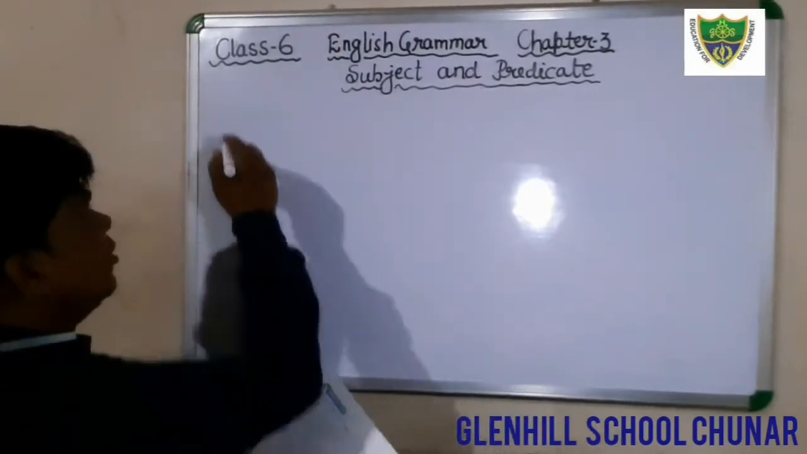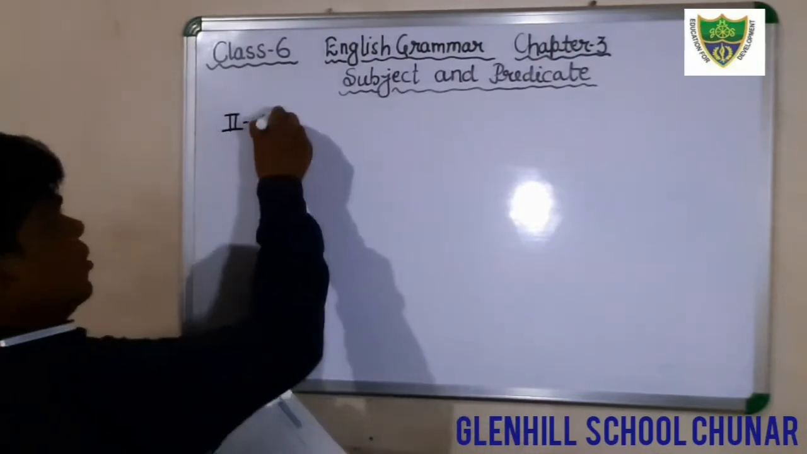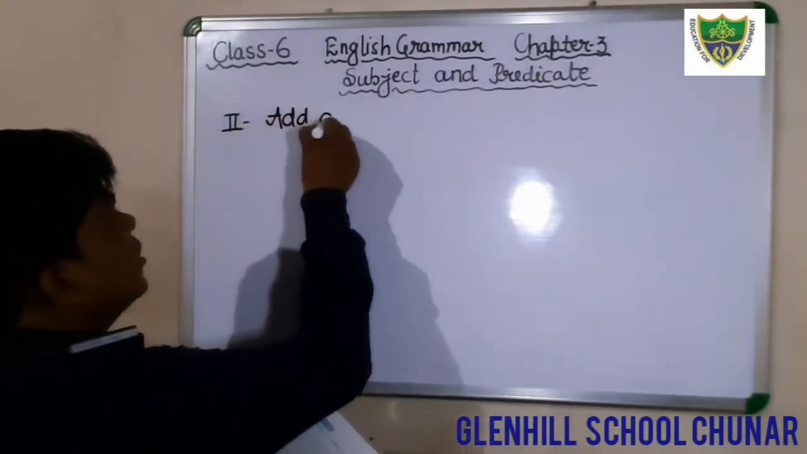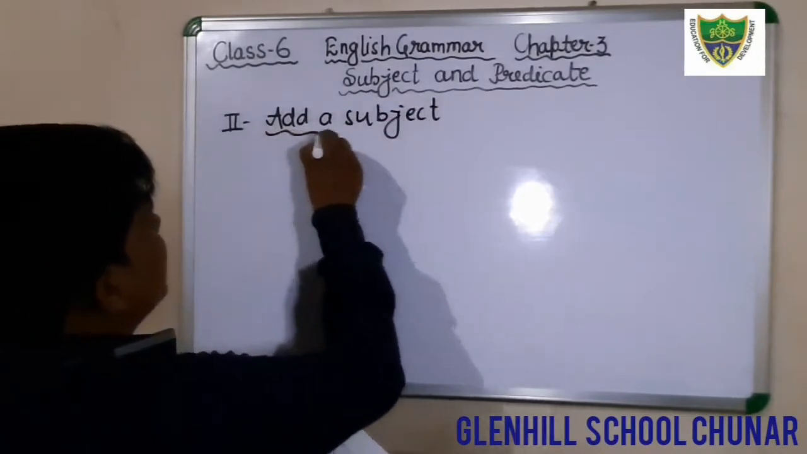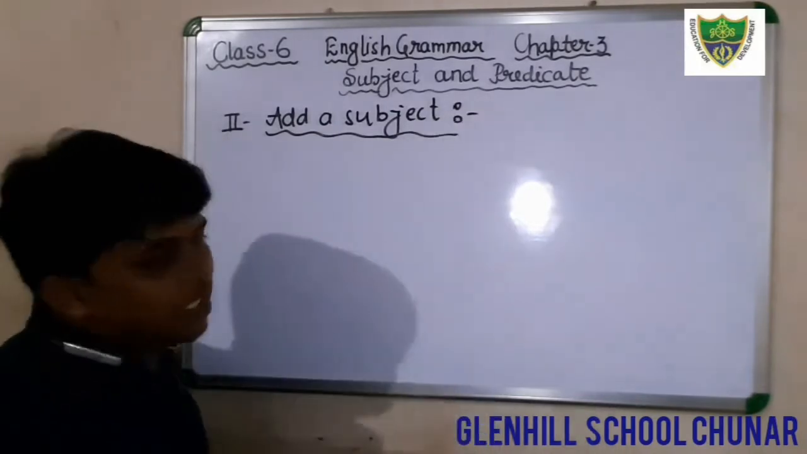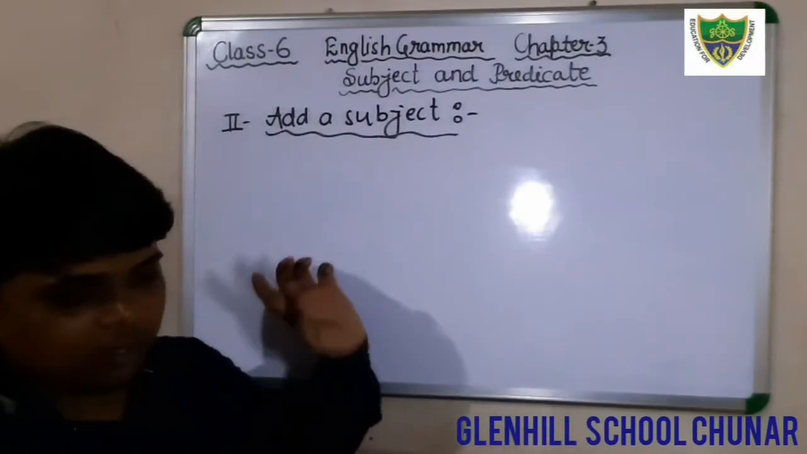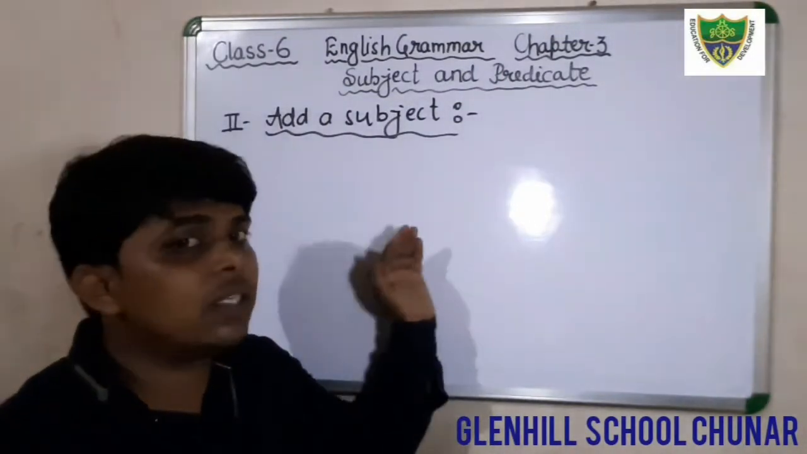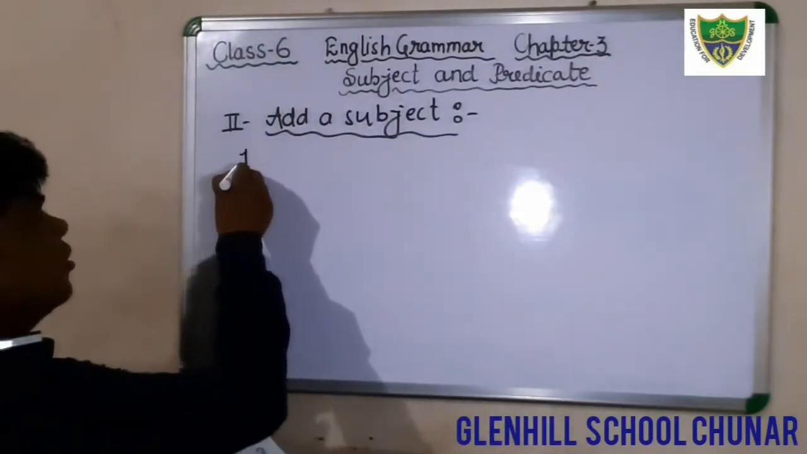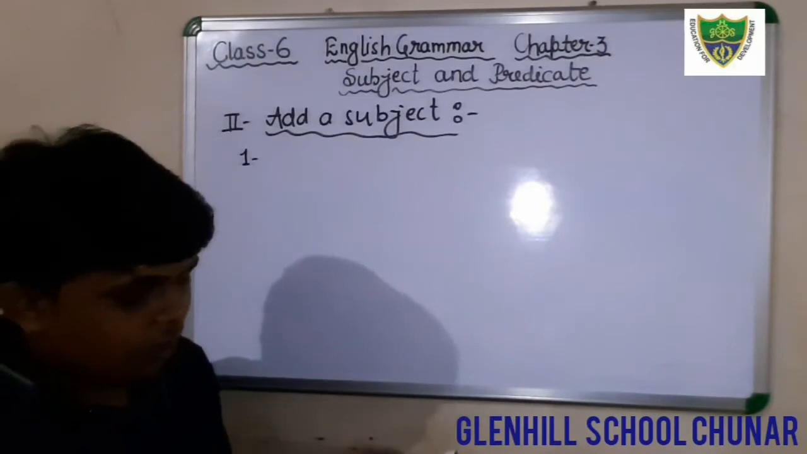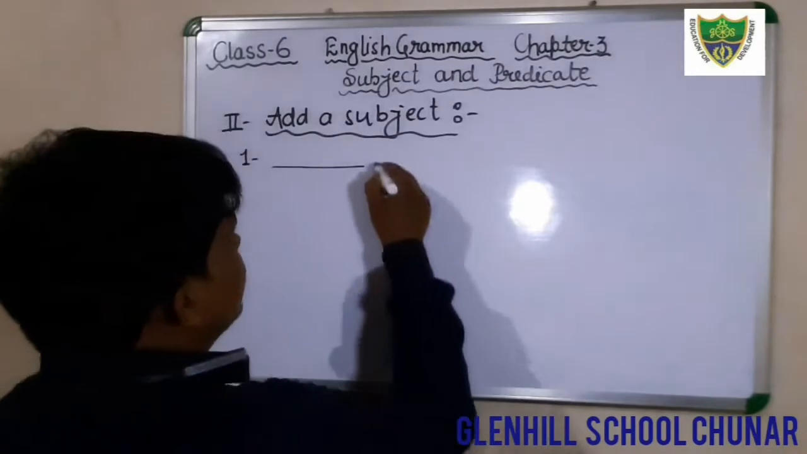In the question number second, we have to add a subject. This is your question. As I have told you, subject is a part of a sentence that denotes the name of a person, place, animal or thing. And here in the question you have to write the subject. Filling the blanks is there. The first question is this: there is a blank in the beginning, and won the match by 2 goals.